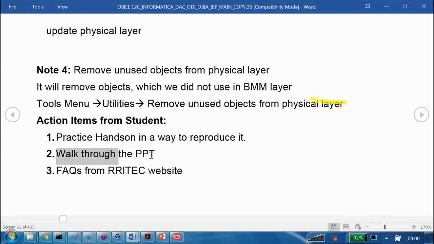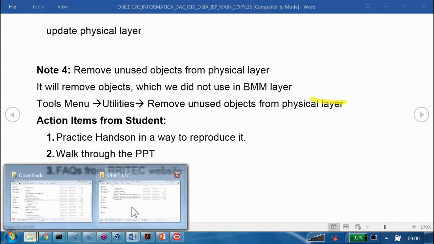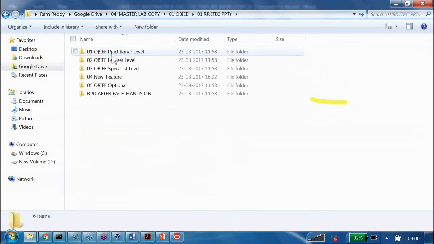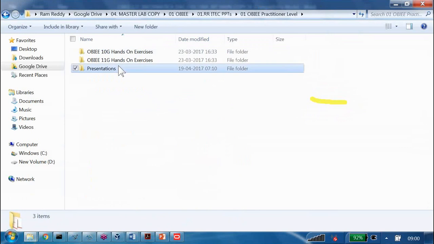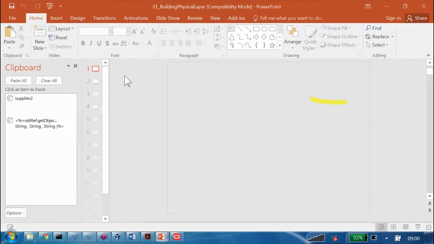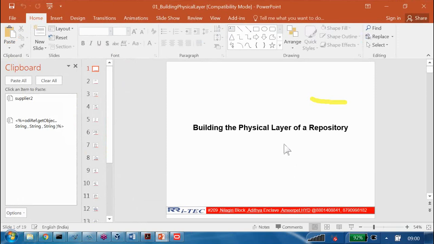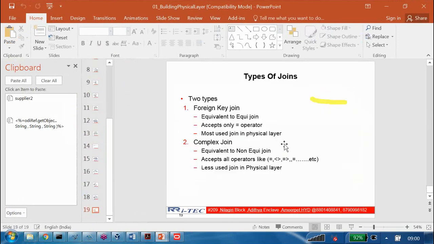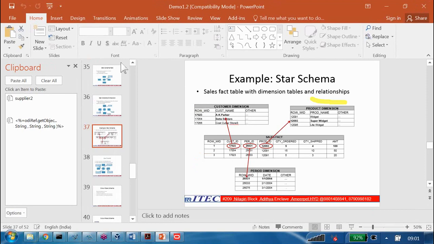Second, walk through the PPT. For each and every lesson, we have one PowerPoint available. If you go to the PowerPoint here, physical layer. In the physical layer, I have given some points here. So just walk through it. If you think there is something you don't know, note it and try to ask me in the next class. Mostly you will be aware of it.